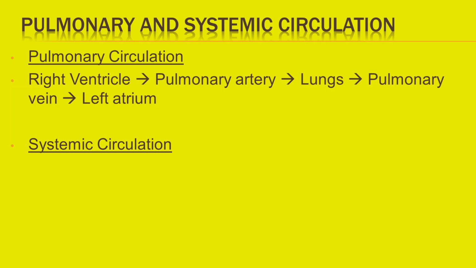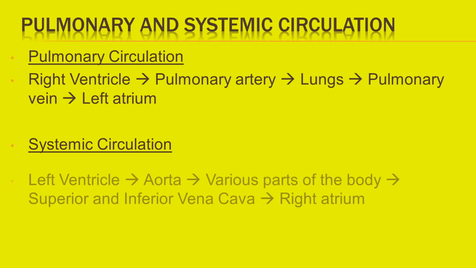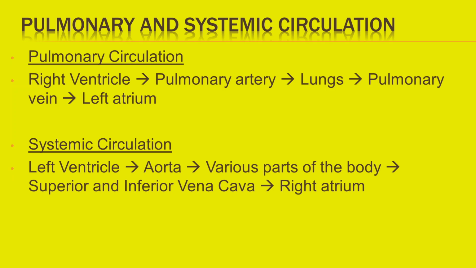Systemic circulation, the circulation of blood between heart and body organs except lungs, or the flow of blood from left ventricle to right atrium through aortic arch, body organs, inferior vena cava and superior vena cava is systemic circulation. Left ventricle pumps oxygenated blood into aortic arch, which supplies it to various parts of the body except lungs.